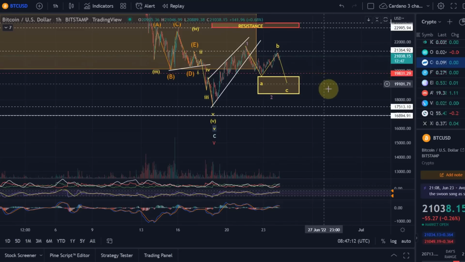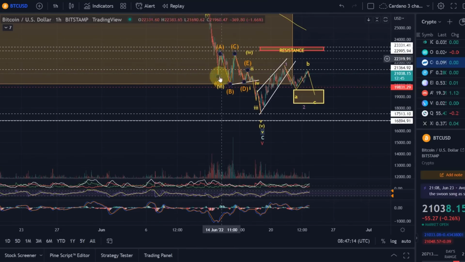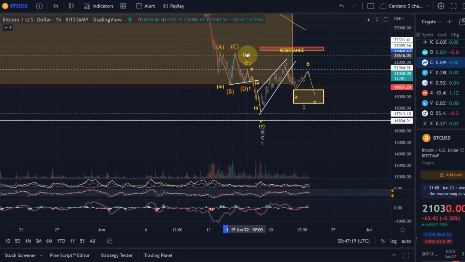But if this is all wrong and we're actually in a correction, because this is the other alternative, there's always a bullish and a bearish wave count, that would mean that probably this wave 4 here was never finished, okay?